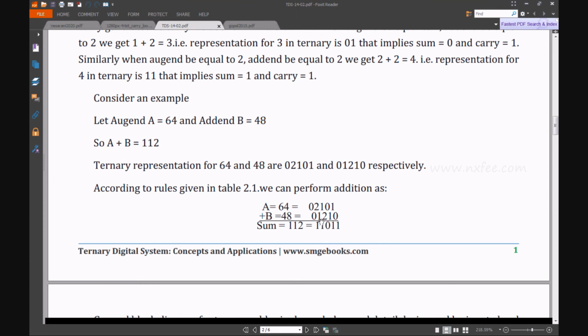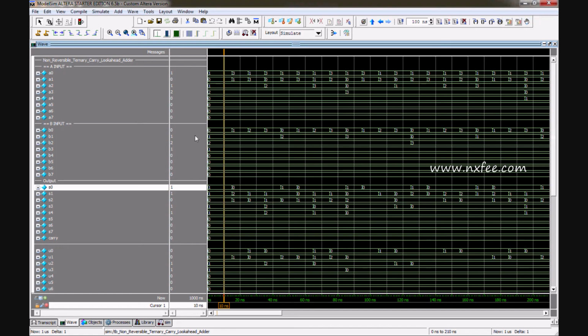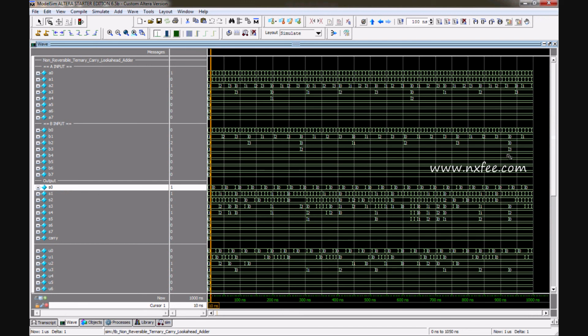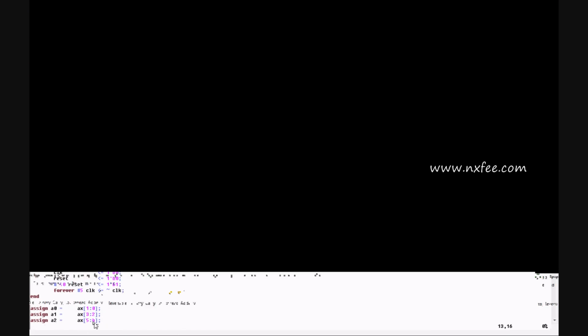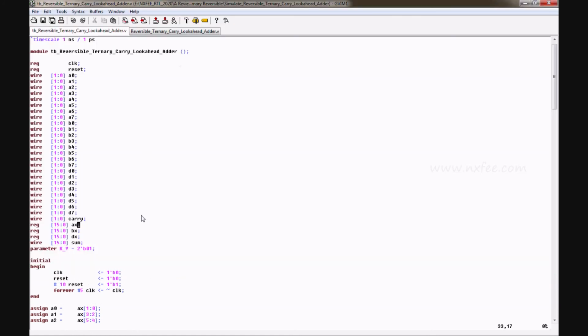For justification purposes we used this reference to check this simulation process, and we ran it a number of times, so you can check all the outputs. This is the reversible logic gate technique, the reversible ternary carry lookahead adder.